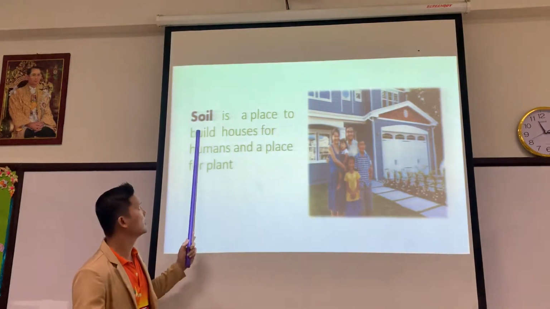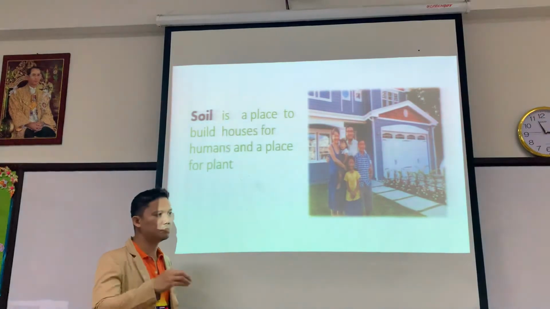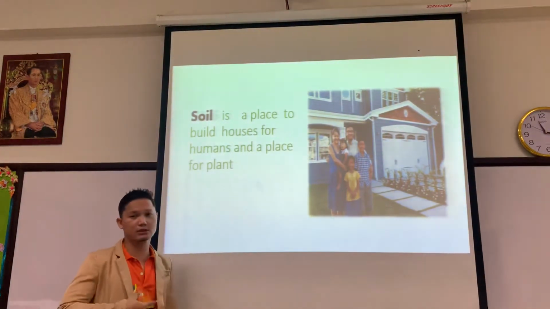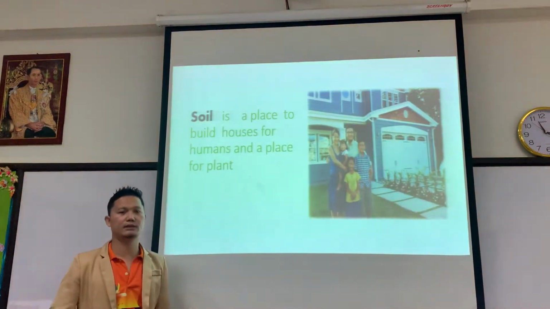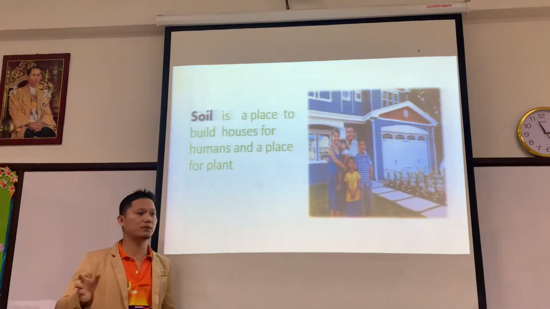We use the soil to build the house to live in, because we are living things. If we don't have a house to live in, we cannot survive.